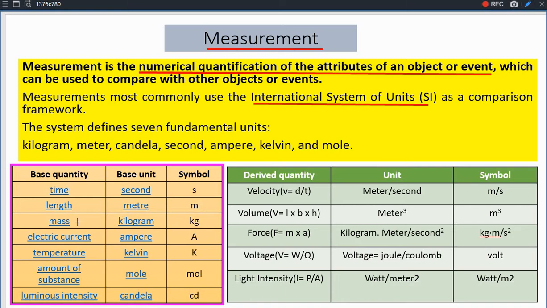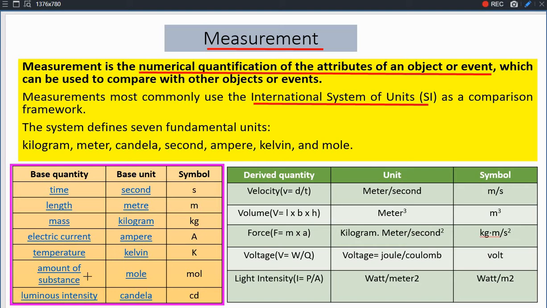The third one is mass, and here time, length and mass, when they are taken together, they form the different type of systems of measurement. And the mass physical quantity has its unit as kilogram, represented as kg. And then for the electrical parameters, the fundamental quantity is electric current, which has the unit ampere, represented as capital A, and temperature, which is a physical quantity, having the base unit as Kelvin, represented as capital K.